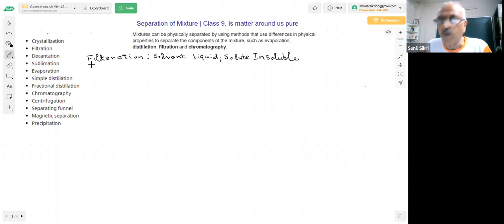Then the second method, as you already know, there will be questions in your exam on this: evaporation. What is evaporation, students?